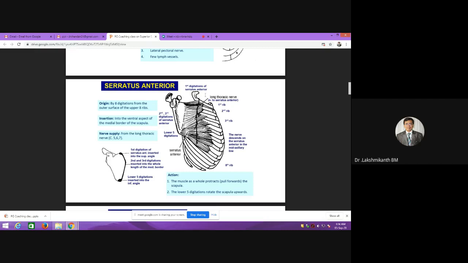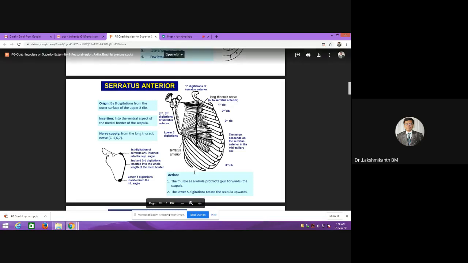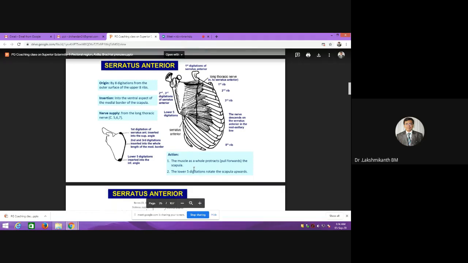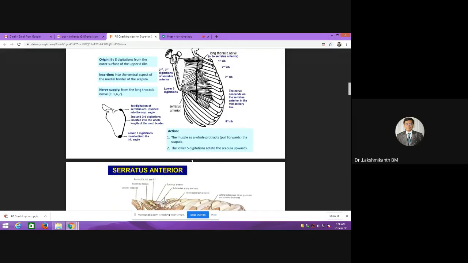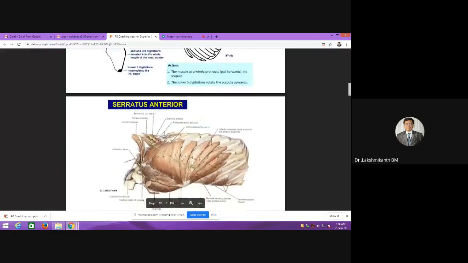So this arises directly from the roots of the brachial plexus, and this muscle helps with protraction and forward movement of the scapula, and the lower 5 digitations help with upward rotation of the scapula. This muscle also helps with respiration. So whenever a person is exerting, he will be breathing fast. At that time, this is the muscle which comes into the picture.